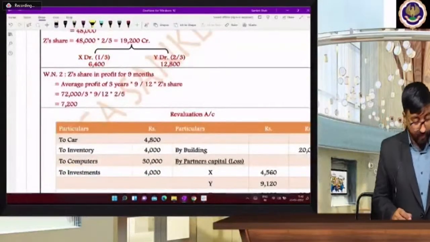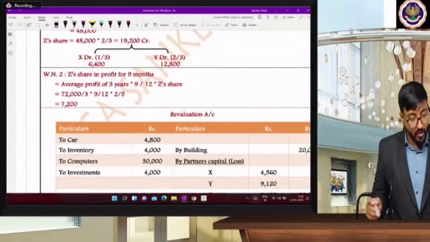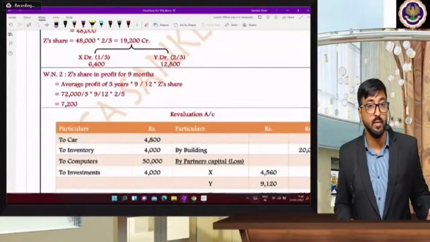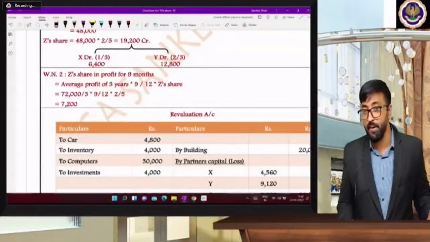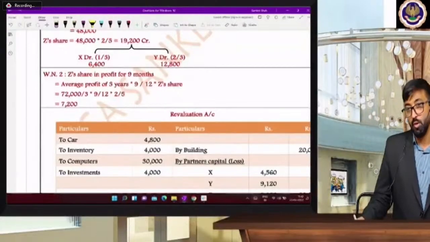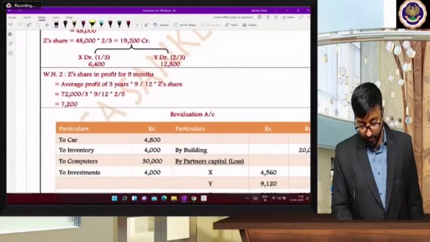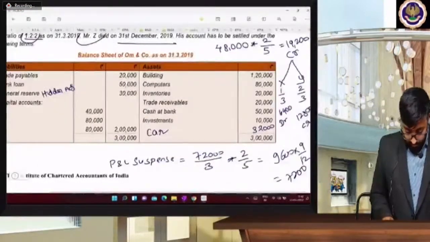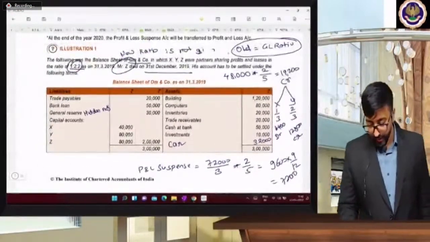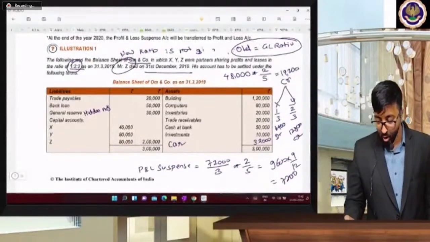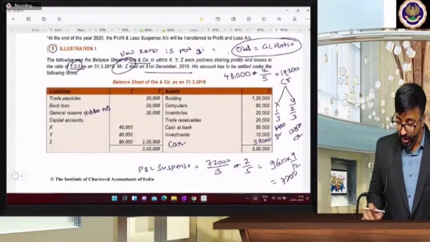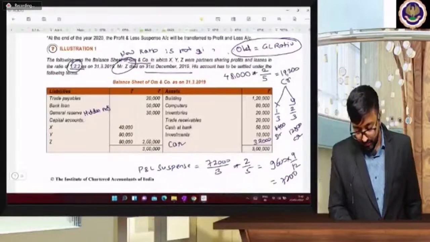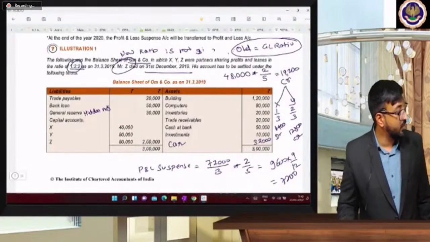7,200. Correct? 9,600 you calculated, and 7,200 will be the profit. Correct, beta? Chalo, aage. Easy. Now 7,200. Yes, all of you are correct, beta. Chandan Patra, Ayush Jindal, yes beta, you are correct. Mansi Kumari, Jyoti Jha. 9,600 into 9 by 12.